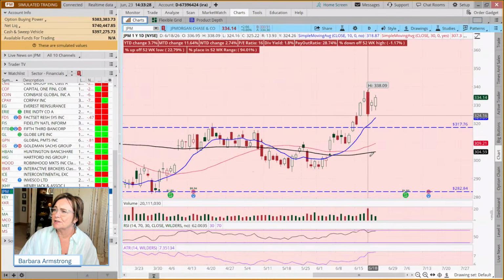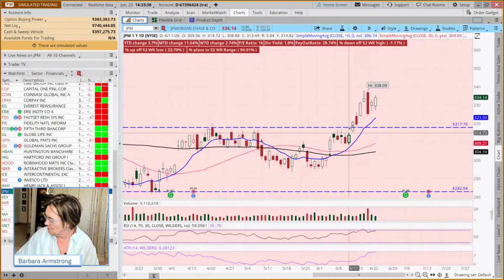And where might we put a stop? Well, if we're trying to give this room to breathe, we might come back to this 318-ish level. So we're going to buy 75 shares. We're going to come back to that 318 and maybe put a stop 2% below that.